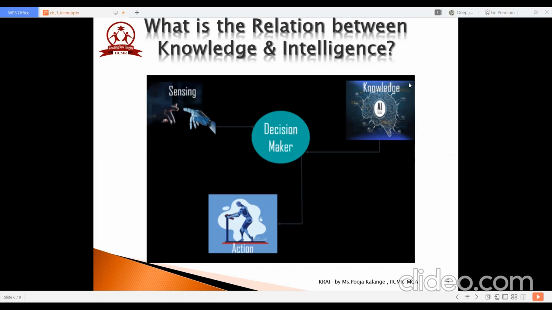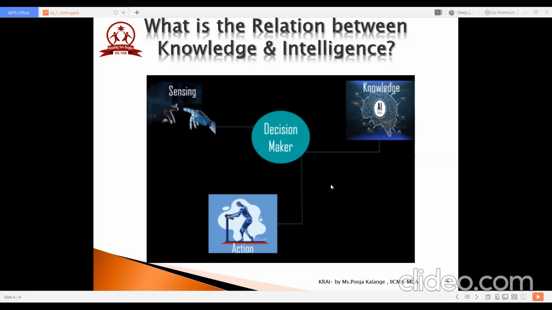Now you can see this. In this example, we have a decision maker whose actions are justified by sensing the environment, by sensing the actions and the knowledge. But if we remove the knowledge part, it will not be able to display any intelligent behavior because it is just sensing, but it doesn't have the knowledge base on how it should perform the action. So that won't be clear. That is the basic relationship between knowledge and intelligence.